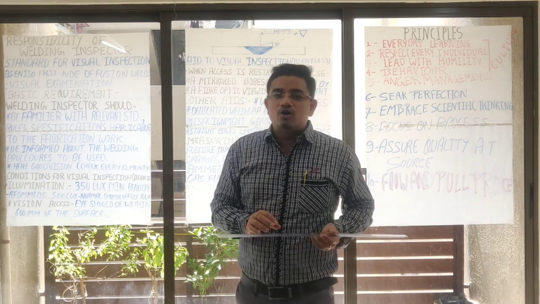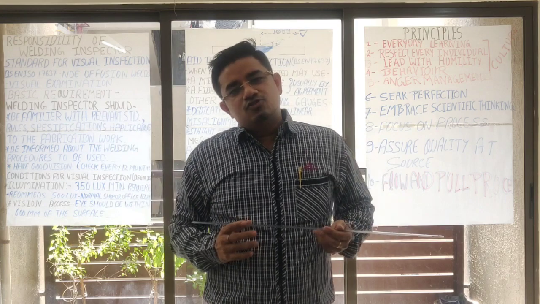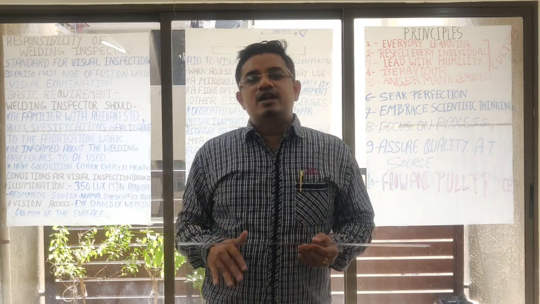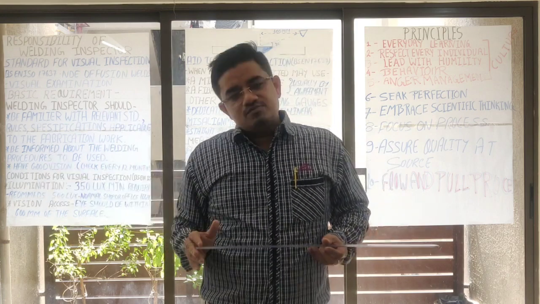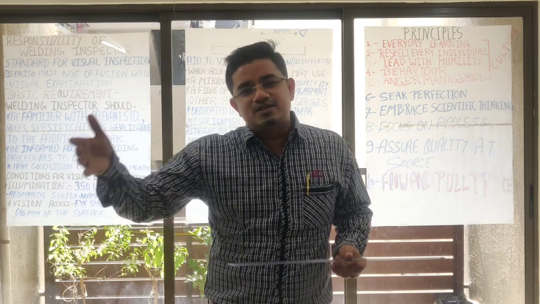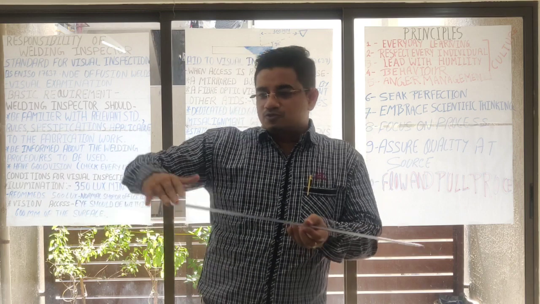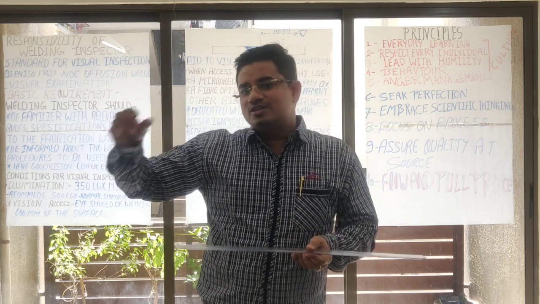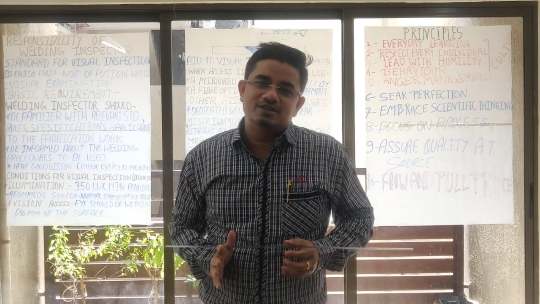If I am talking about SNT-TC-1A, it says that the person must meet specific eye requirements, like Jaeger number 1, and up to a certain distance he must be able to read the sentence.